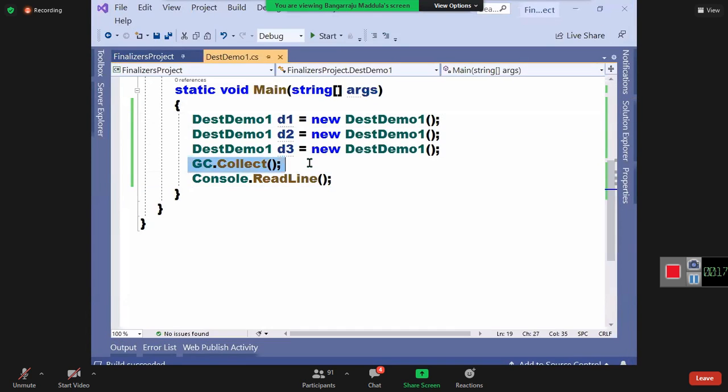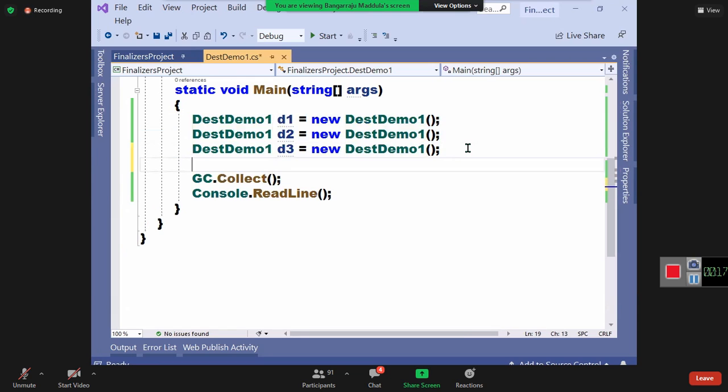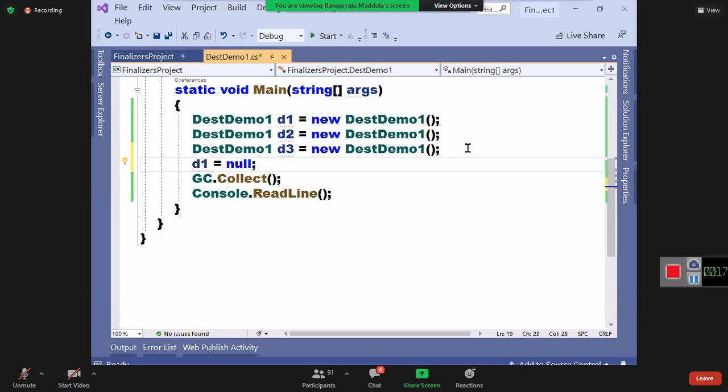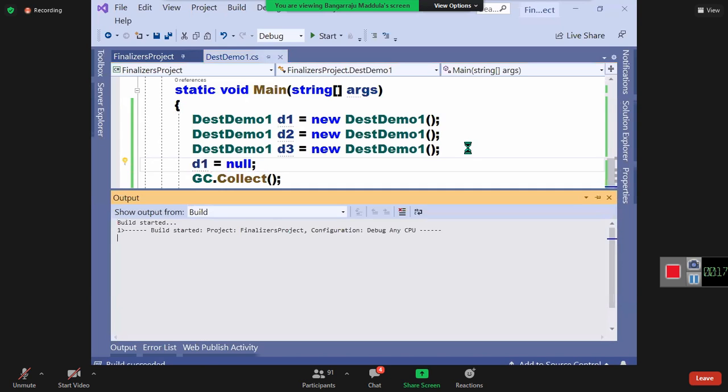What is the difference? That's what I said to you guys. Unused instances are destroyed, not all the instances. But there is no unused instance in your code now. How to make it unused? We already learned. If you want to make an instance unused, you are required to dereference it by assigning null. And now run the code.